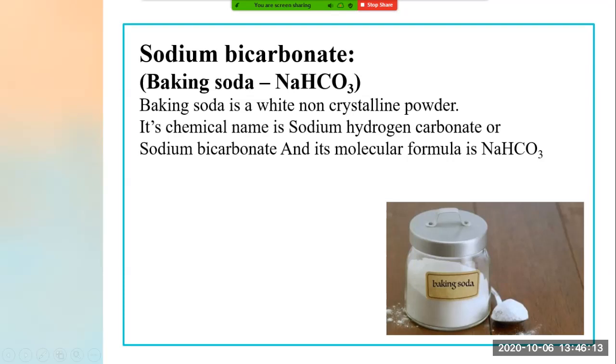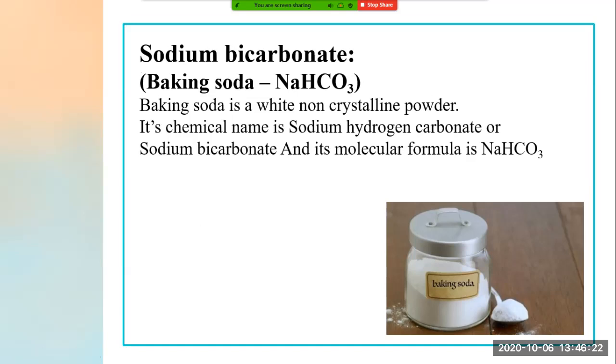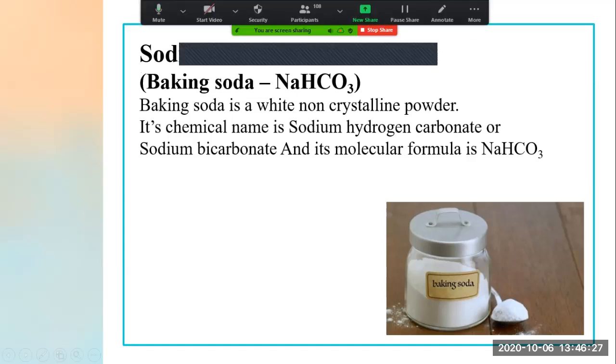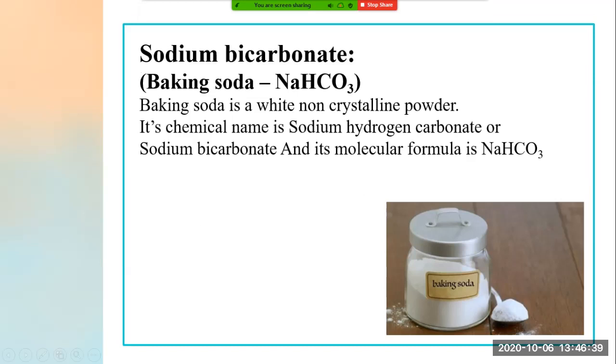Baking soda is a white non-crystalline powder. Can you see it here? Baking soda is a white non-crystalline powder. Now see, when you touch common salt, you will find it like a crystalline powder, right? And when you touch baking soda, you will find it very smooth. That powder is very smooth, whereas common salt is not smooth. Some crystalline structure is present in it. So that is what baking soda is, a white non-crystalline powder that is very smooth when we touch it.